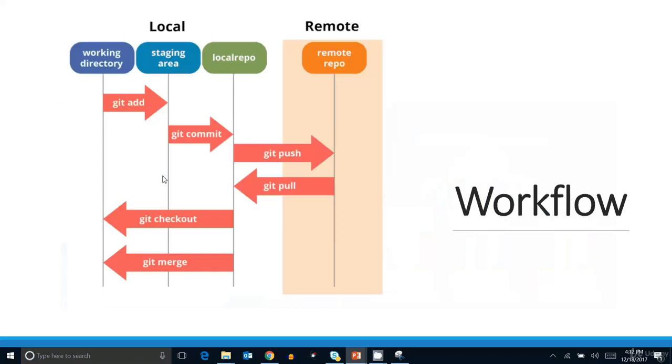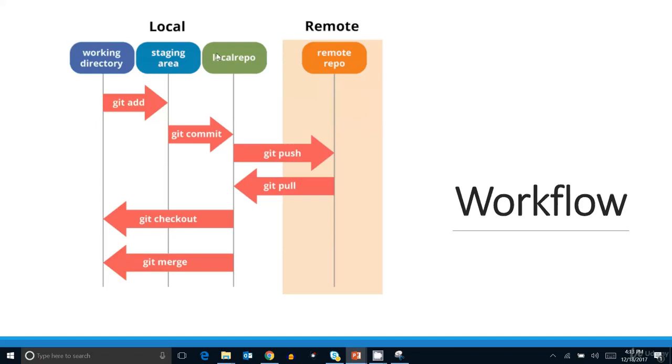So till now, let's see the workflow. We have already seen the working directory or working area, then the staging area and the local repository. We have already seen these three in the Git workflow tutorial, where we were adding and committing the changes. These four commands, git push, git pull, git checkout, and git merge, we are still going to study. The remote repository is GitHub, okay guys.